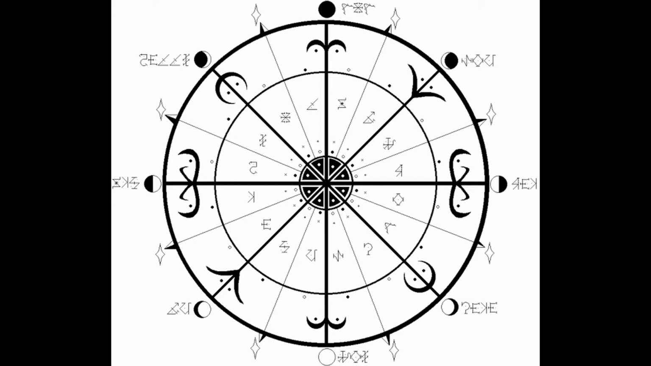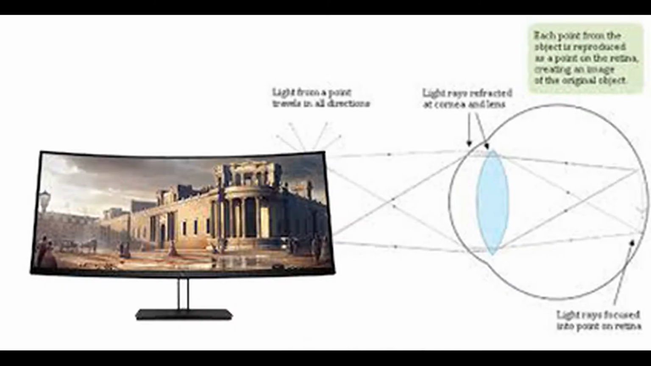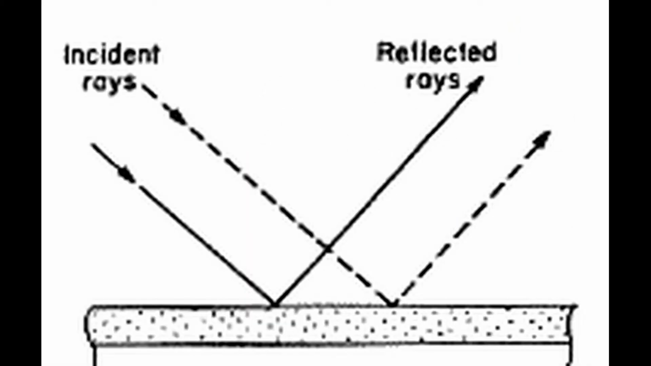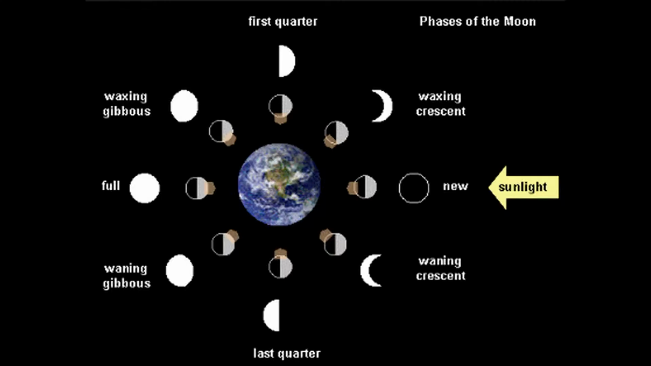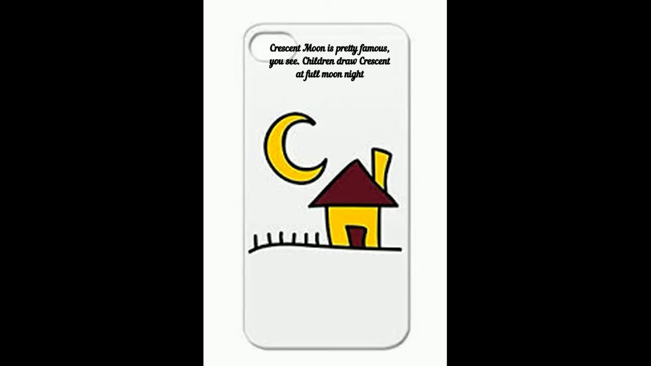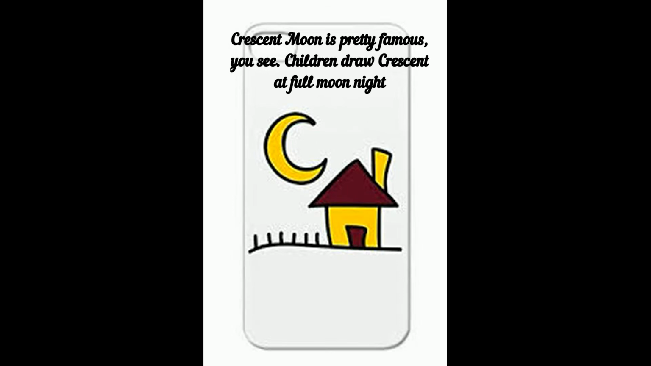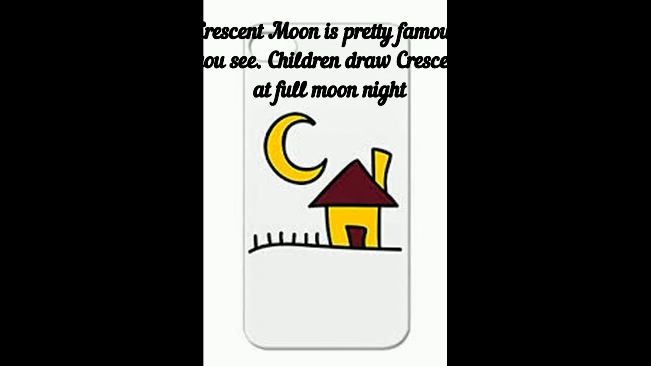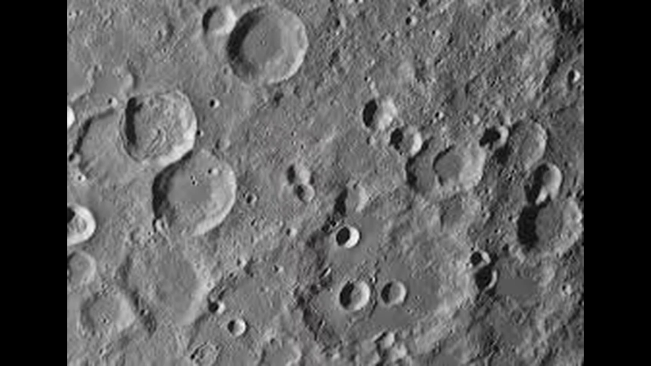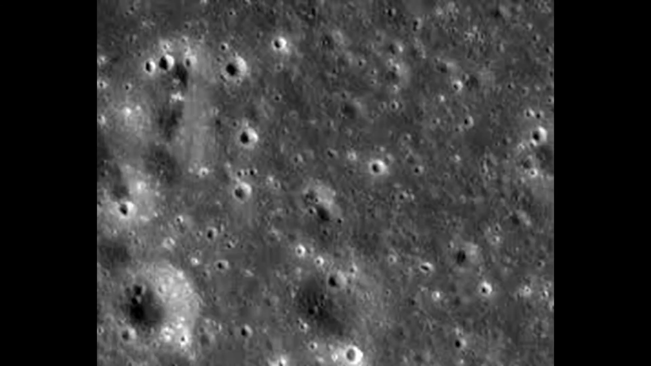When sunlight, or any other light, falls on your computer screen, it reflects and falls on the retina of your eyes, you see the screen. Like this, when light falls on moon, it gets reflected. But sometimes, it acts like glow-in-dark crystal. Crescent phase of moon is very famous, you see. At full moon night, children draw crescent moon. Pretty famous. Moon's surface is full of craters. Not craters, boy. Craters. Of different sizes.